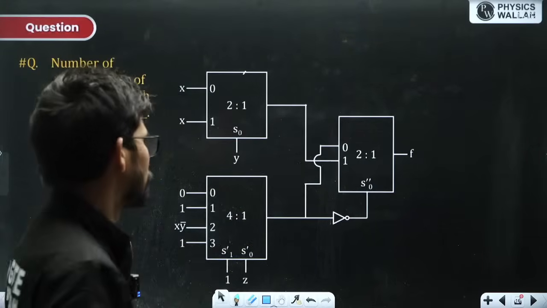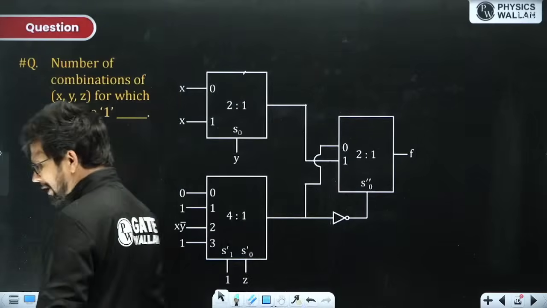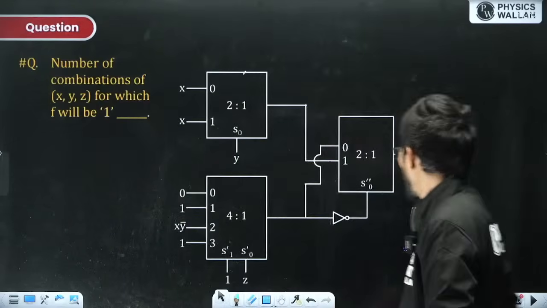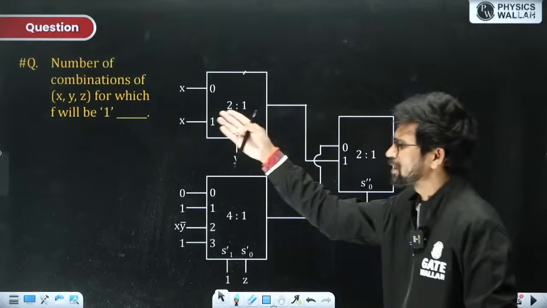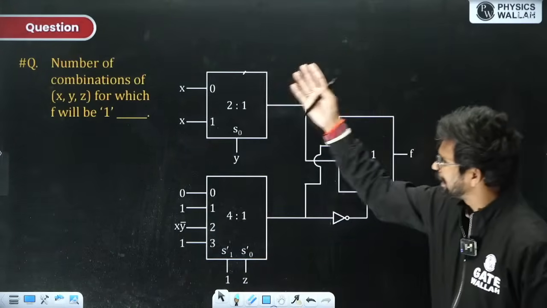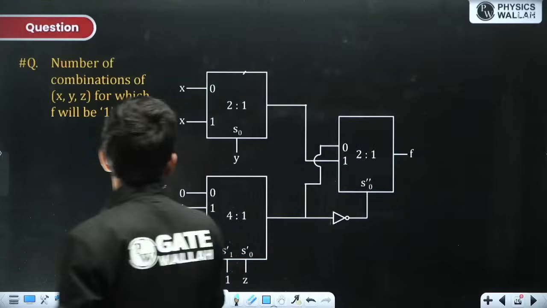Any of you? In this kind of question, what you need to do is just find out this function f. This function f will definitely be a function of 3 variables x, y, z, because x, y, z are applied on the input side of this mux.